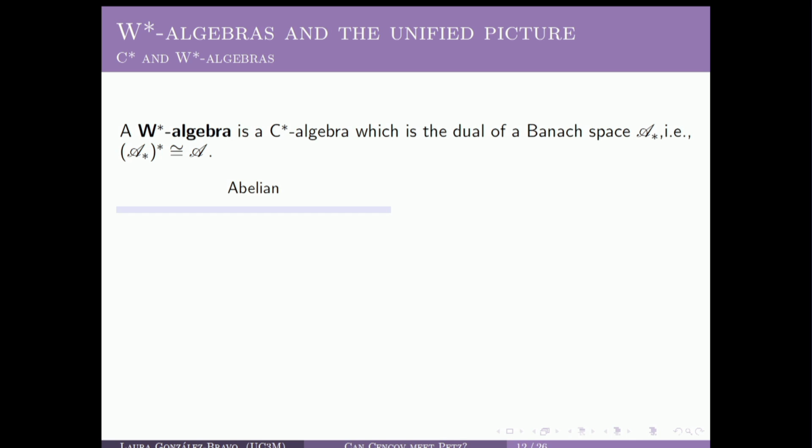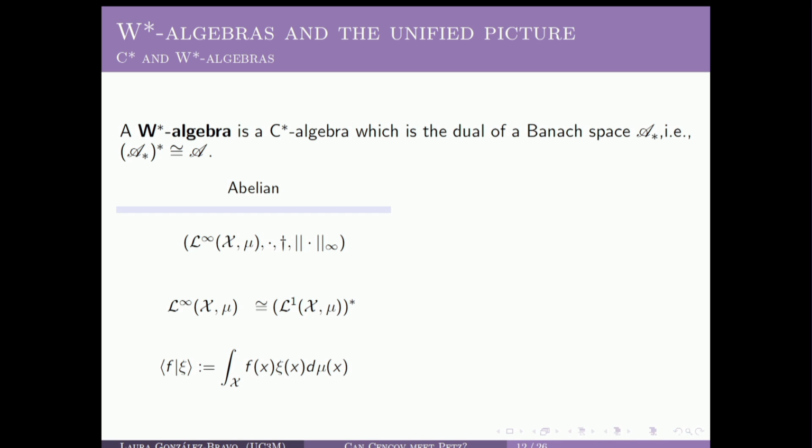So an example of paramount importance of double-star algebras, in fact abelian double-star algebras, is the algebra of essentially bounded complex valued functions over a measurable space. This algebra can be endowed with a C-star algebraic structure, but furthermore, it is a double-star algebra because by means of this integration over here, it can be proved that the dual space is isomorphic to the set of mu integrable functions over the measurable space.